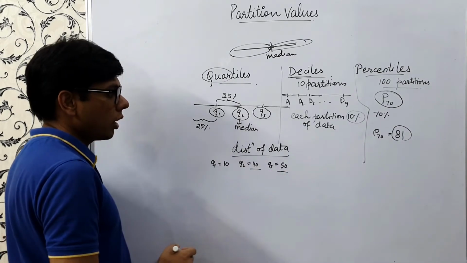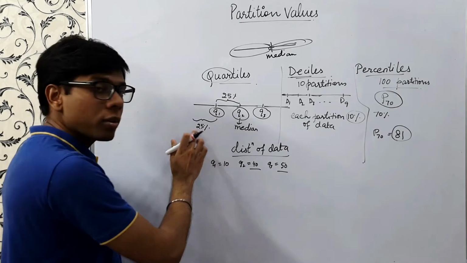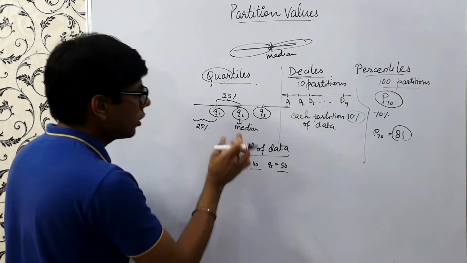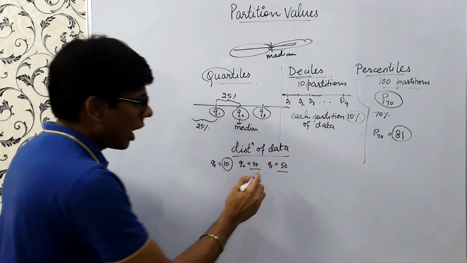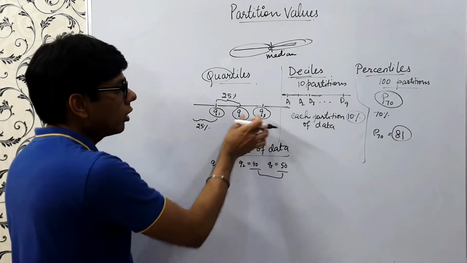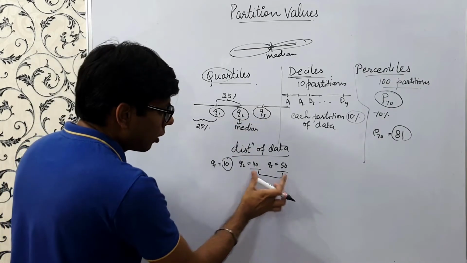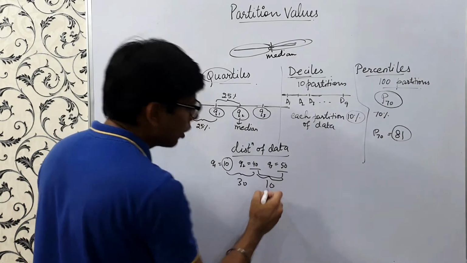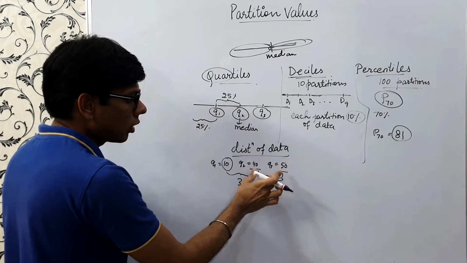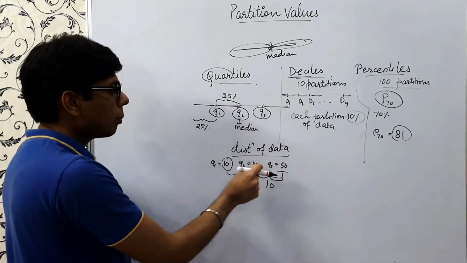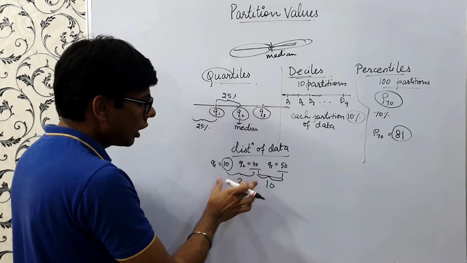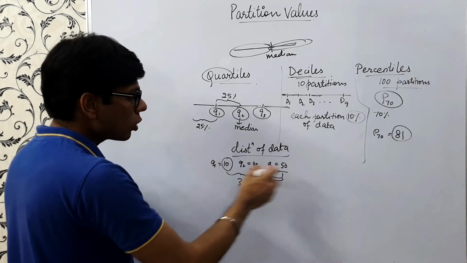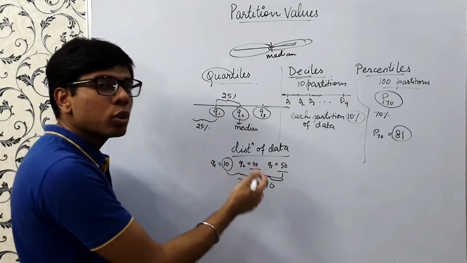So what can we say from here? 25% of the observations are less than the value 10. Between 10 and 40, there are again 25% of the observations, and between 40 and 50, there are again 25% of the observations. Here the gap is 30 and here the gap is only 10. So this part is more closely packed compared to that part. Between 10 and 40 it's more scattered, and between 40 and 50 it's less scattered. So it also helps us to identify some sort of skewness in the data.